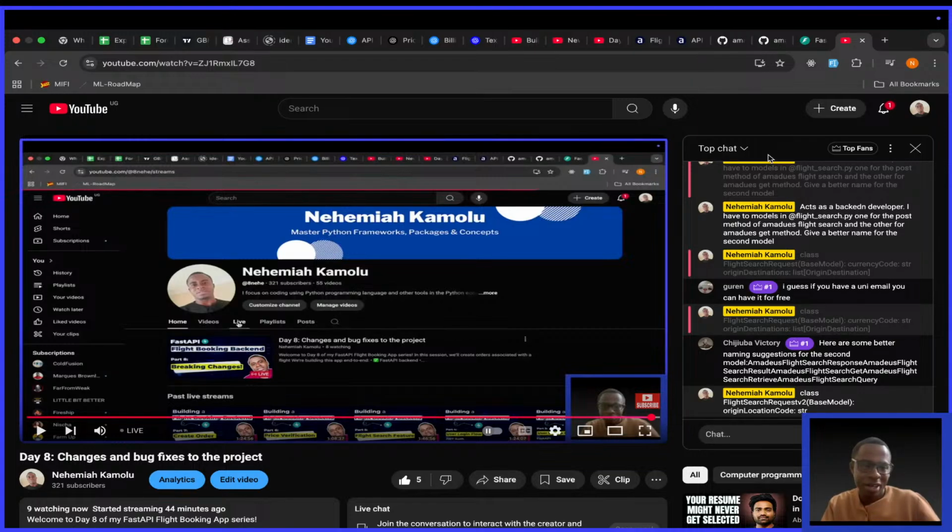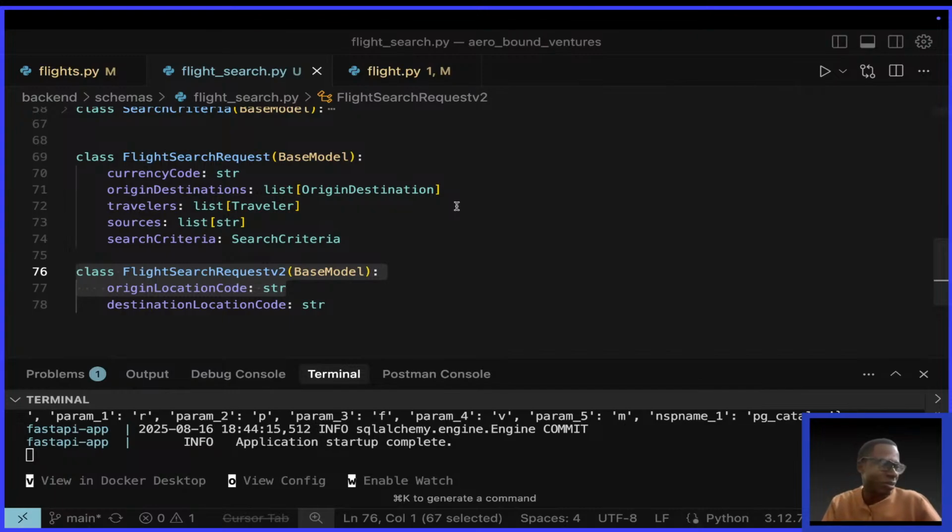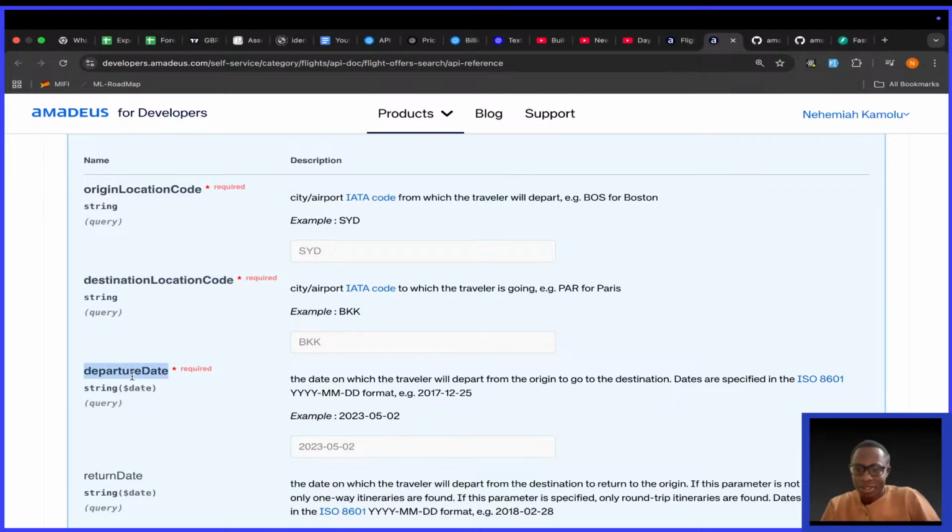There are examples. So let's continue. Victory says here are some better naming suggestions for the second model: Amadeus flight search response, Amadeus flight search result, Amadeus flight search get, Amadeus flight search retrieve, Amadeus flight search query. All right, I don't know which one we can pick, guys. Let's pick one.